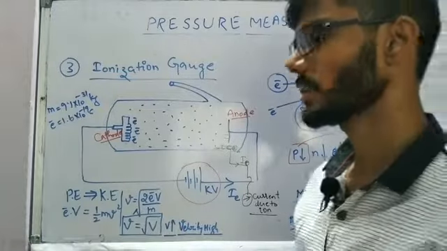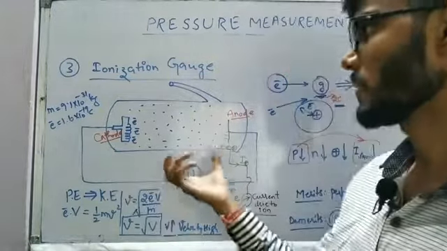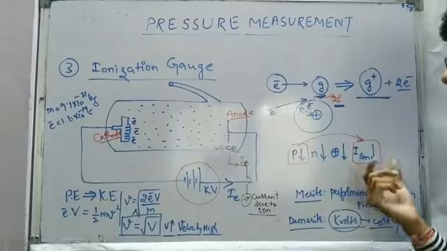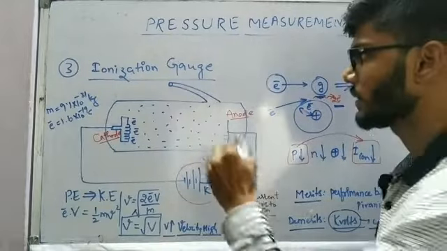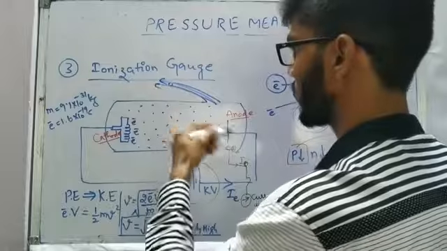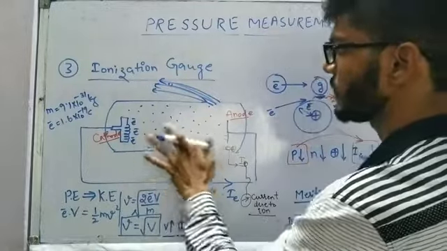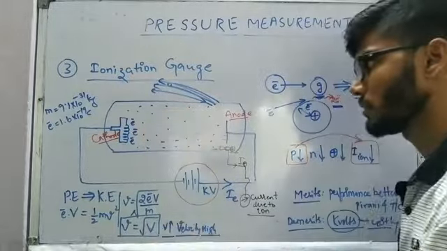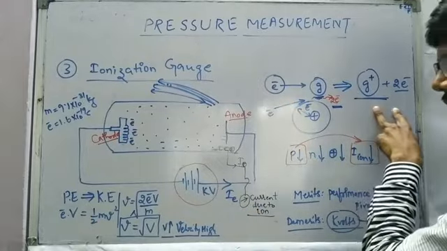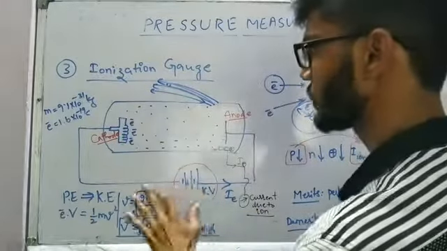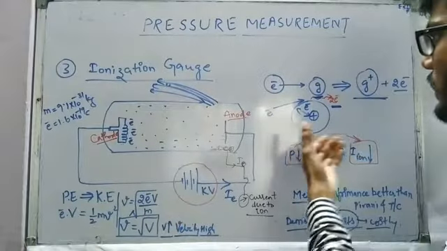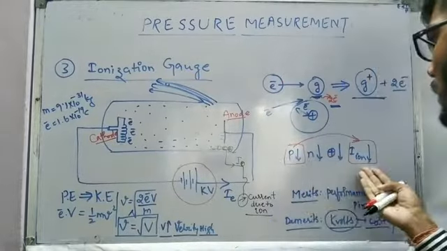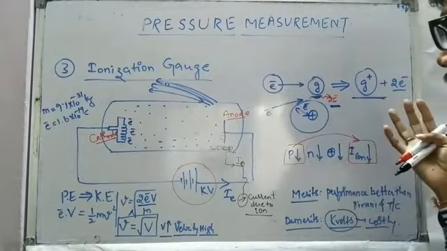Initially we are saying that the pressure is P reference and we have n number of molecules. So ionization is taking place and we have some ionization current. In the second case, if this instrument is connected to a vacuum, the number of molecules inside is going to decrease. We have fewer molecules now, so less ionization is going to take place, because everything else is the same, only the number of molecules has decreased. So the ionization current is going to decrease.